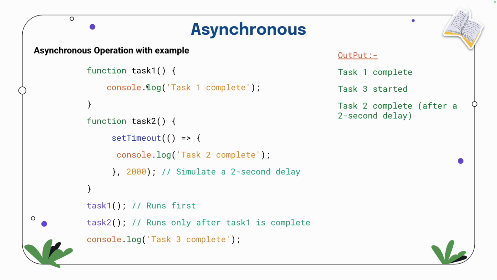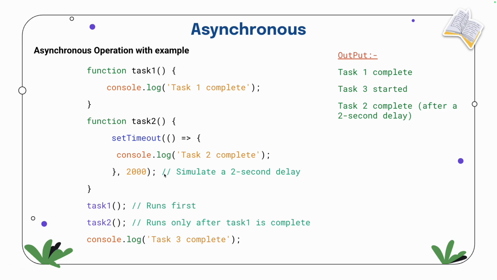Okay, see this. Asynchronous task 1 is there. Now see, task 2 is taking some two seconds to complete its execution, and setTimeout is nothing but an asynchronous operation. So what will happen? Task 1 we are calling, so task 1 is printed. Now task 2 is running in the background. It needs 2 seconds.